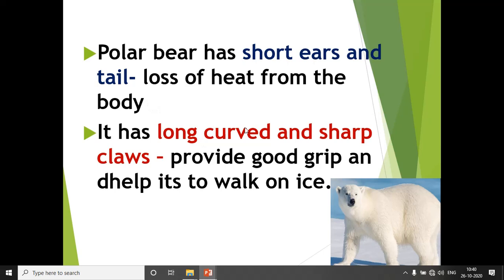Then it has long, curved and sharp claws which provide a good grip and help it to walk on ice. Okay, so it has long and curved paws which help them to walk on ice.